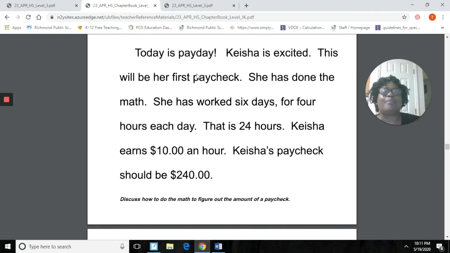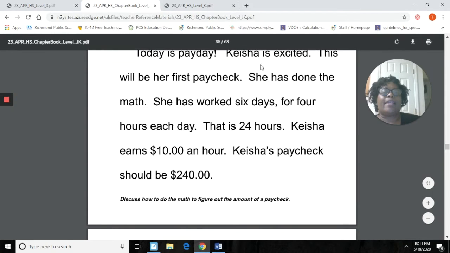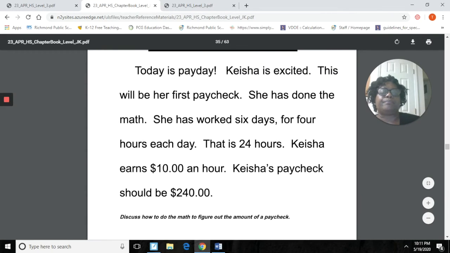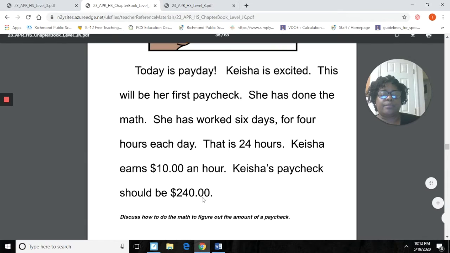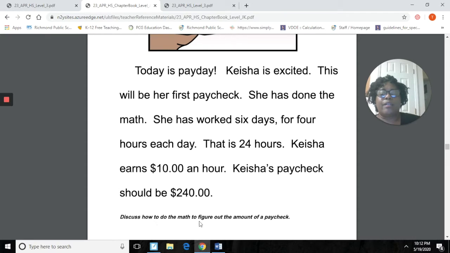All right, today is payday, okay? Keyshia is excited. This will be her first paycheck. She has done the math. She has worked 6 days for 4 hours each day. That is 24 hours. Keyshia earns $10 an hour. Keyshia's paycheck should be $240.